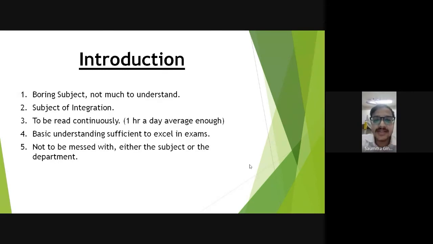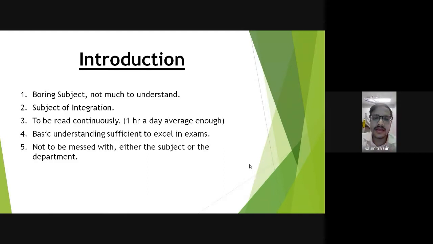Another important point is it's a subject of integration, which most people don't realize. PSM does not comprise only the preventive and social aspects of community medicine. It has aspects from pharmacology, from microbiology, it even has aspects from medicine. So if you try to read it in an integrated way, it will be very easy for you.